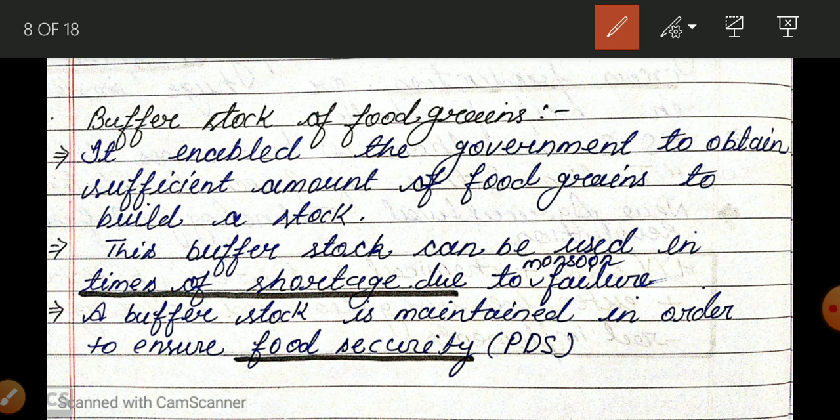You know, now 21.9% of people are still living under the BPL. So the government uses the PDS, the public distribution system, so that they are able to get wheat and rice and meet their food requirement. With the help of the buffer stock, the government is able to maintain this PDS, the public distribution system.